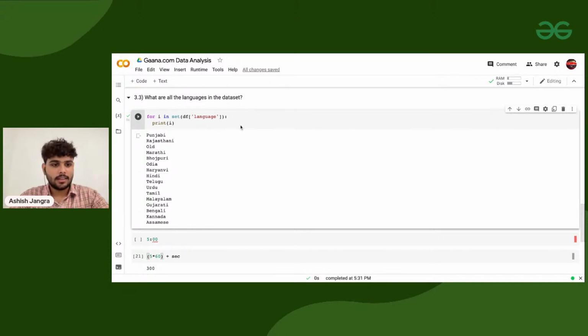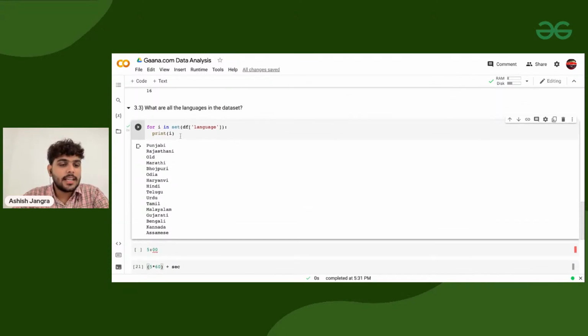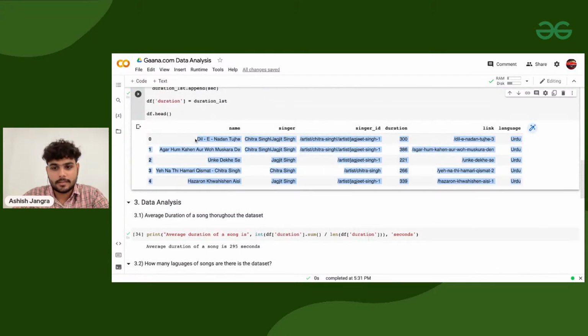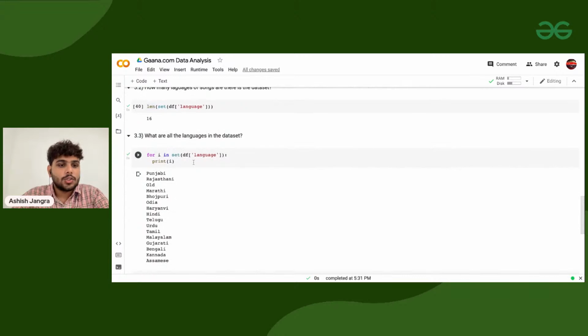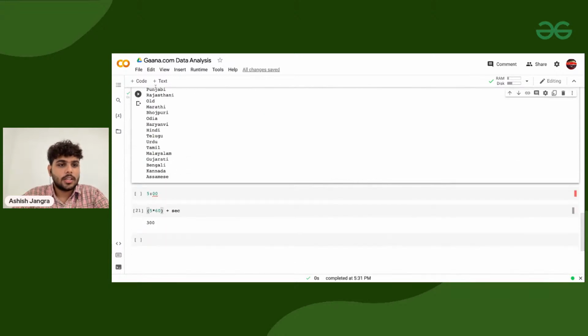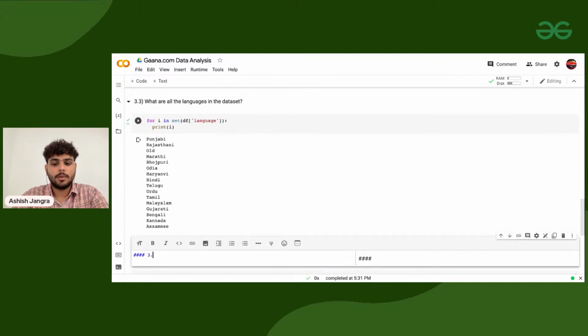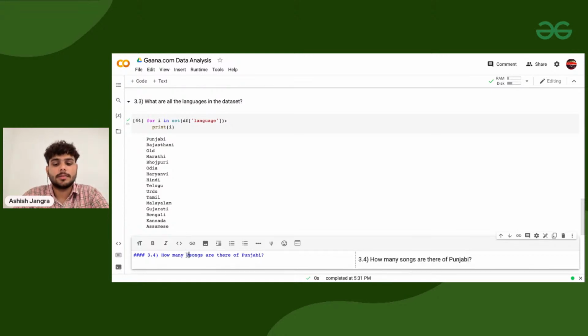To do that, I need to basically select the rows with a specific filter, right? So far, these are all the languages. Let me add in the text a new question, 3.4: How many songs are there of Punjabi? Or how many Punjabi songs are there?